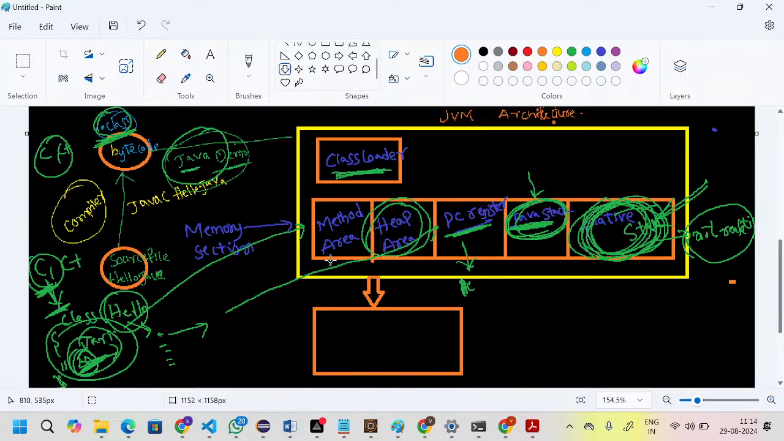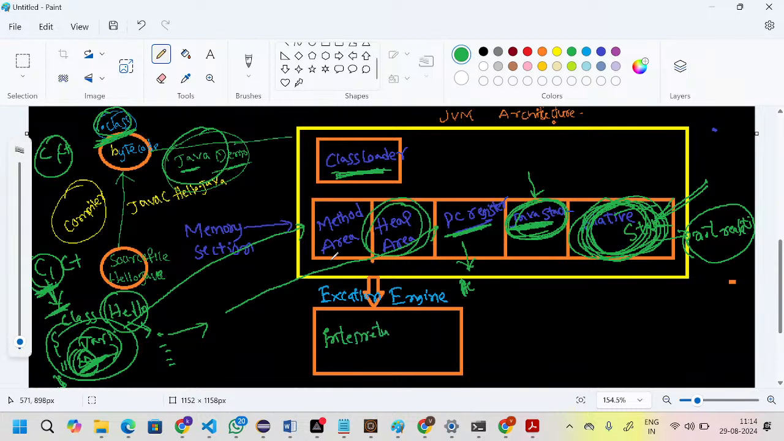First, the interpreter. Initially we have the interpreter only. I will tell the story. This is the execution engine. And initially we have the component, the interpreter. So the interpreter will compile bytecode into machine language.